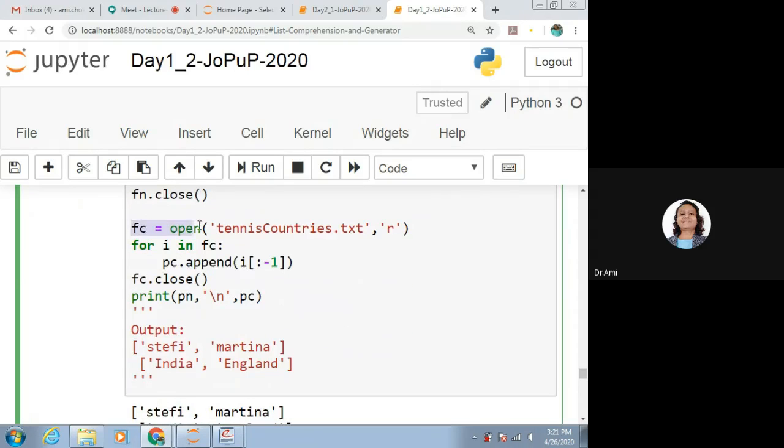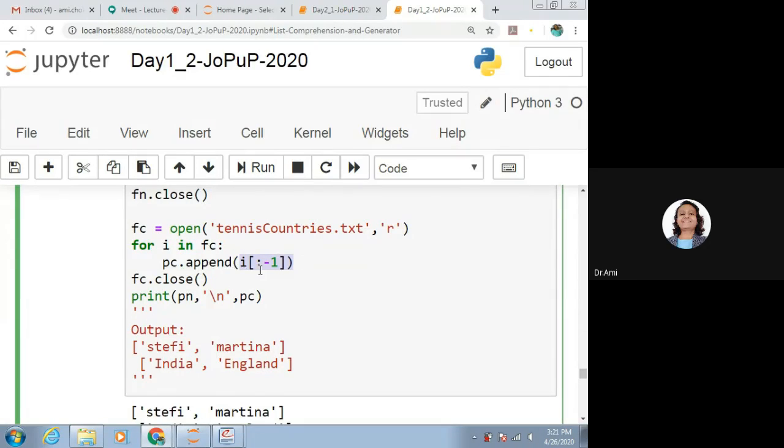Say we have one more file available and we are doing the same, that is for i in Fc, pc.append(i[:-1]), ignoring the backslash n, and print it. Now, what do we want to get?